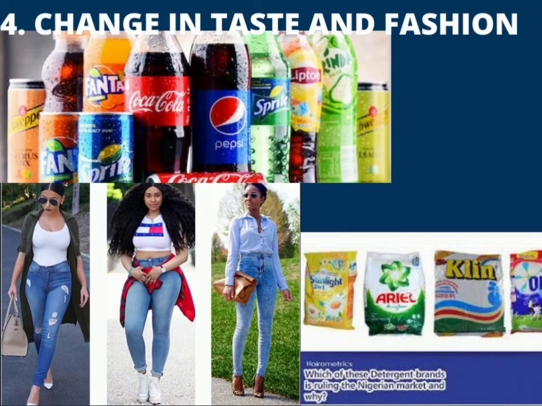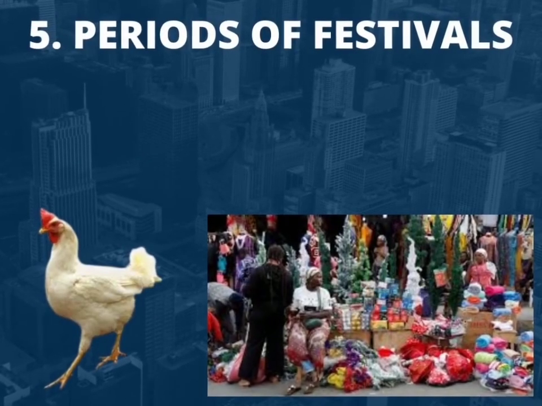4. Change in taste and fashion. People's demand changes according to their tastes. If consumers change their taste for a particular commodity, the demand for that commodity will also change, that is, increase or decrease. Also, people's demand follows the reigning fashions of the day. A change of fashion or taste against a commodity causes a fall in its demand. People demand things according to the reigning fashions of the day.